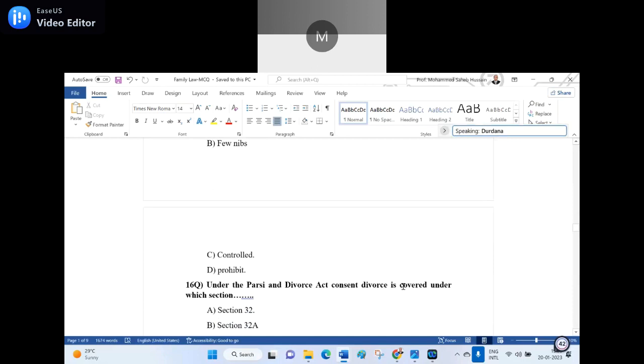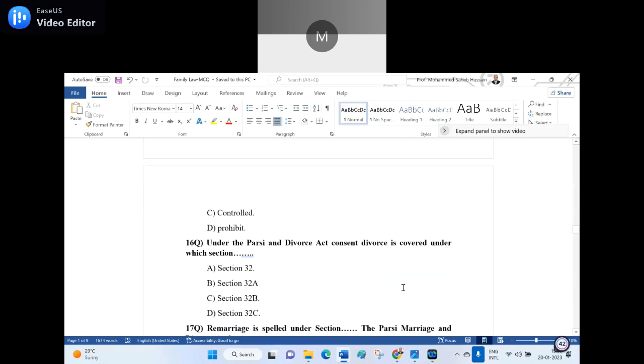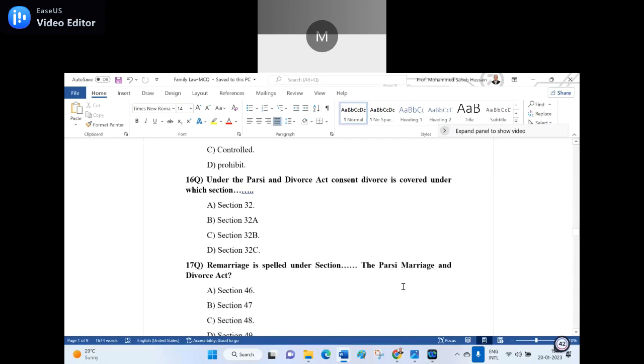And 16th question. Under the Parsi Divorce Act, consent divorce is covered under which section? A. Section 32. B. Section 32 capital A. C. Section 32 capital B. D. Section 32 capital C. Section 32B. Section 32 capital B covers divorce under the Parsi Marriage and Divorce Act with mutual consent.